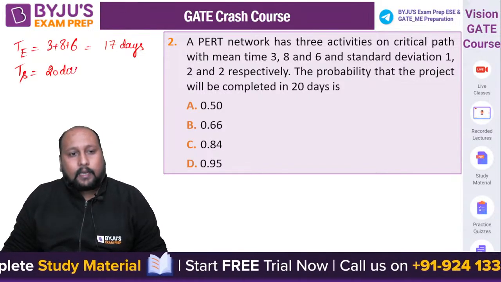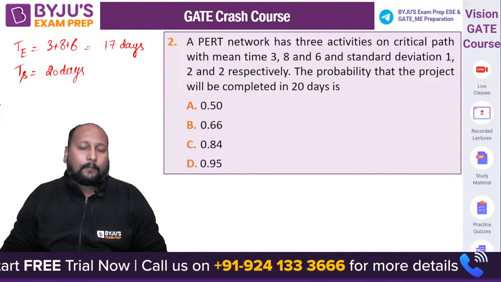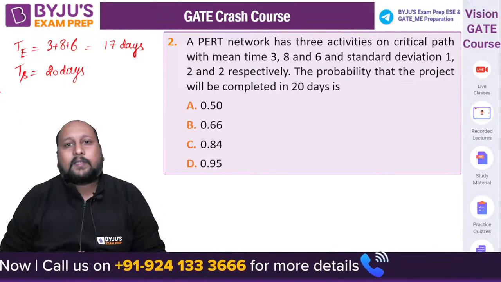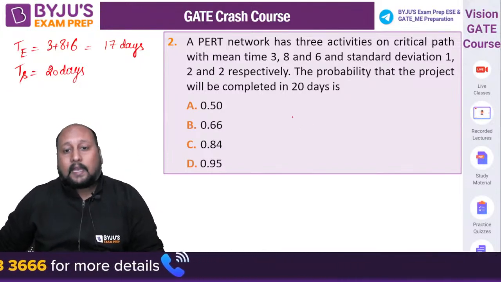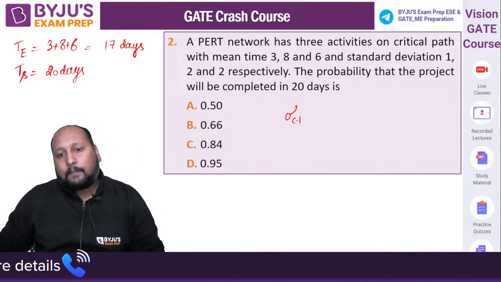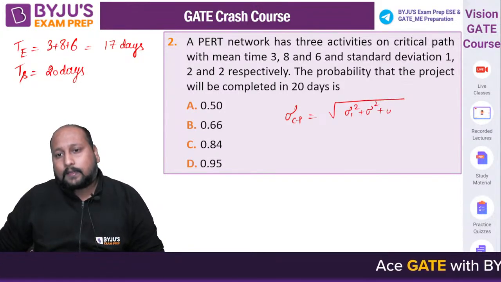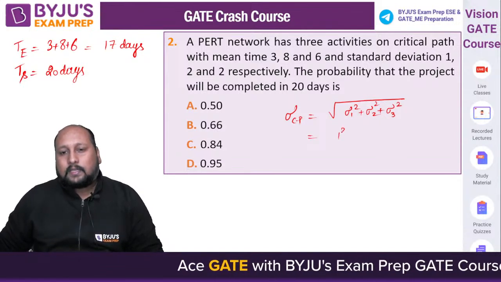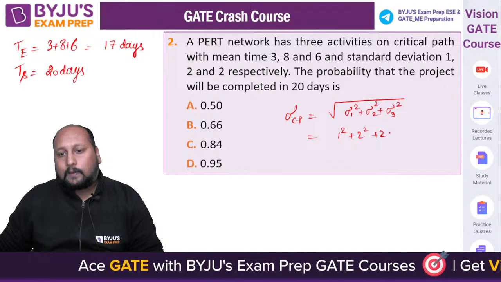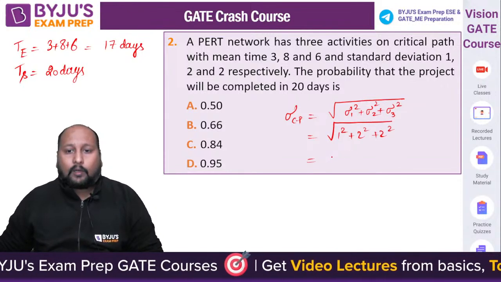Now the next thing is you have to calculate the value of standard deviation. How can we calculate the standard deviation? Anyone? They have given the individual standard deviations of the different activities. We can say the standard deviation of the critical path will be equal to the square root of sigma 1 square plus sigma 2 square plus sigma 3 square for the individual 3 activities. So this is the square root of 1 square plus 2 square plus 2 square. So this is 1 plus 4 plus 4, that is 9. Root 9 is 3.